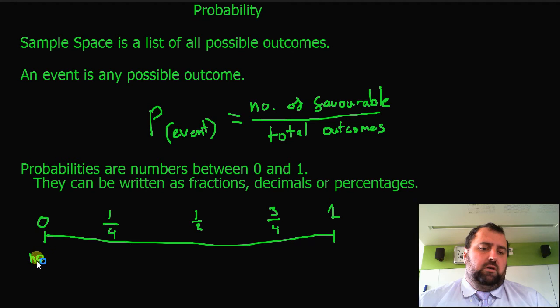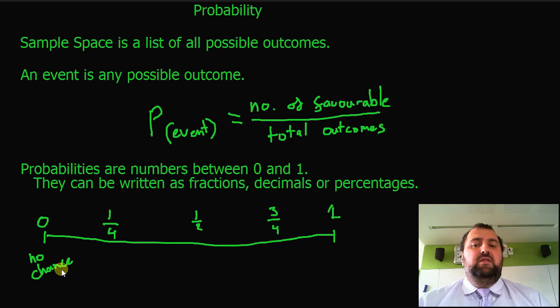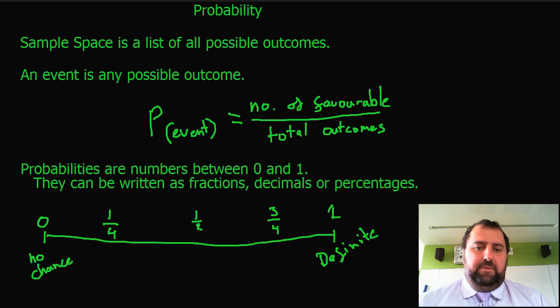So 0 means that there is no chance that the thing could happen. Literally no chance, okay? That's one thing that a whole lot of people stuff up. For no chance, it means that it is physically impossible for it to happen. It doesn't mean that it's probably never going to happen. It means that there is physically no possible chance that it could happen. Okay? Probability 1 is definite, as in it is going to happen.